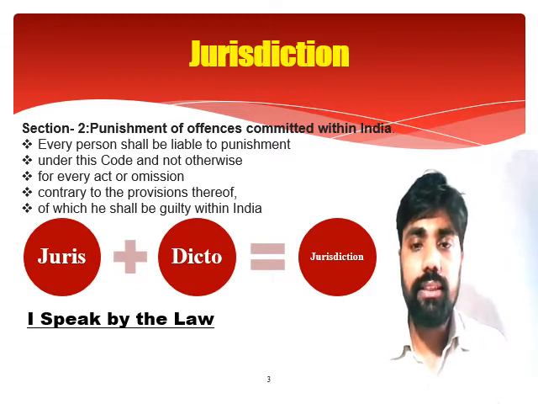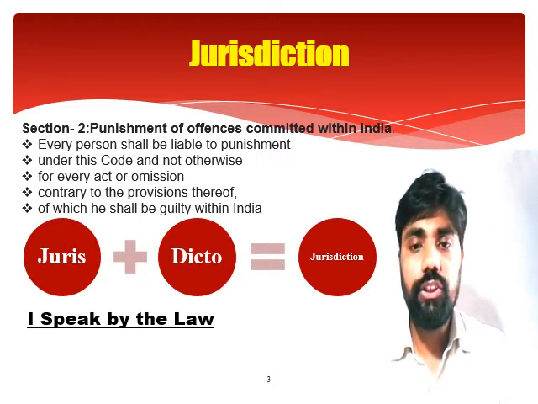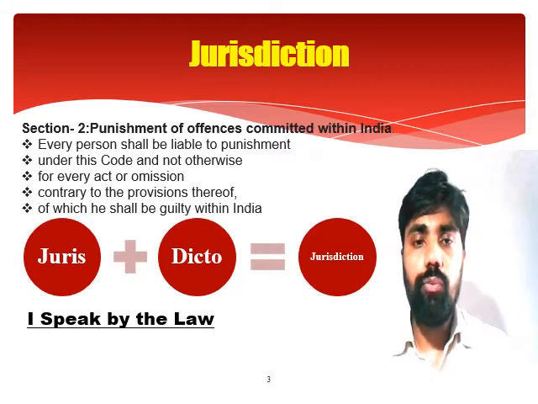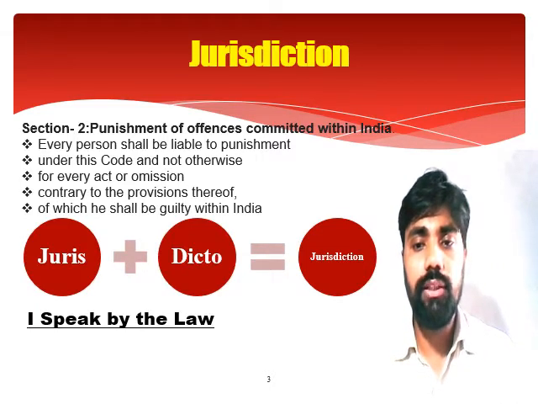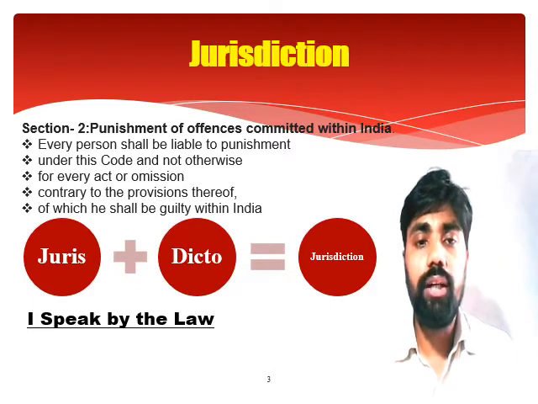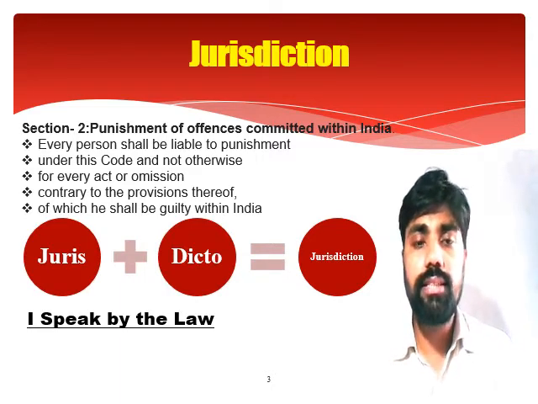In case of act, suppose someone is giving poison to another. In such a situation, it is an act. And in case of omission, suppose someone is not providing food, then that is an act of omission. So for every act as well as every omission, for which we must study section 32 and section 33 of the Indian Penal Code, that is, what we call the act and omission contrary to the provisions thereof.